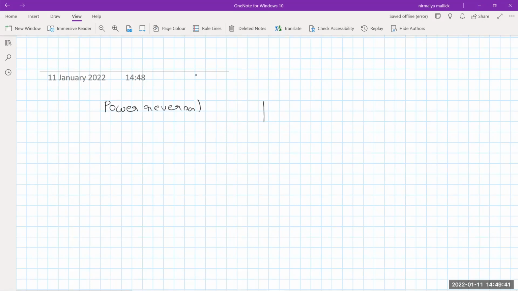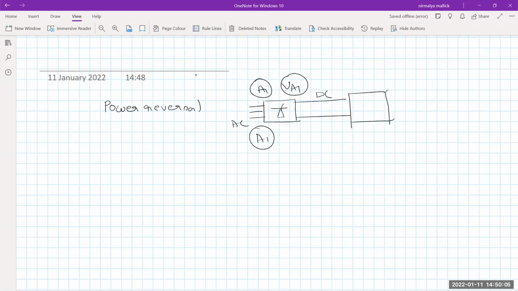Suppose here it is the DC line system, DC system. It is the rectifier system, converter 1, VA1 is the voltage of converter 1. Here it is the AC system, so the area is A1. Here the DC or rectified voltage is VA1. In between this is the DC link, and here it is the inverter station. This is the AC system, and this area is A2, where the DC inverter section voltage is VA2.